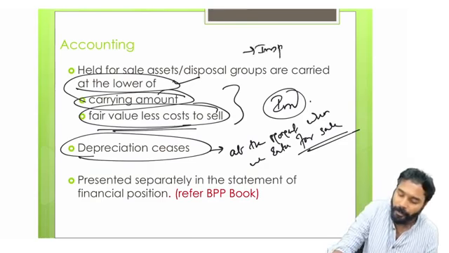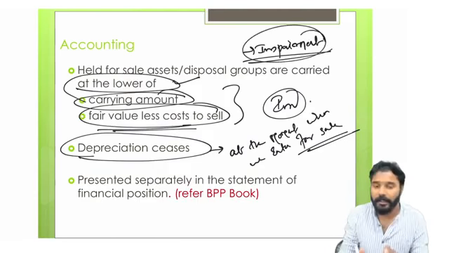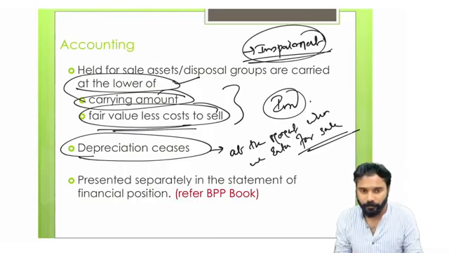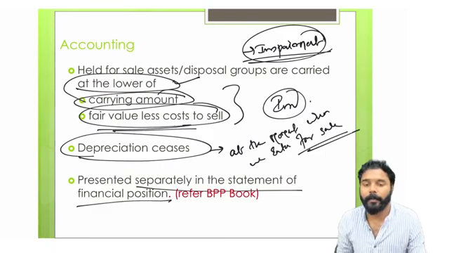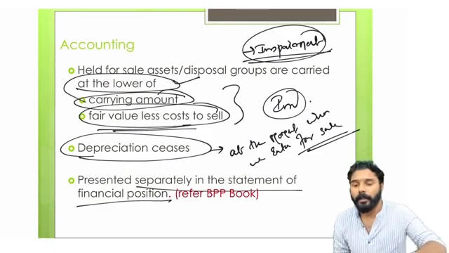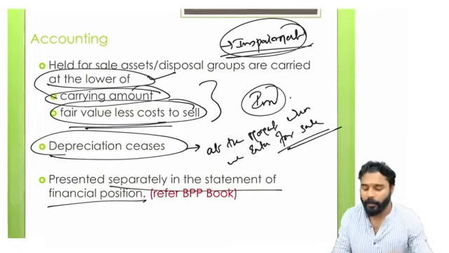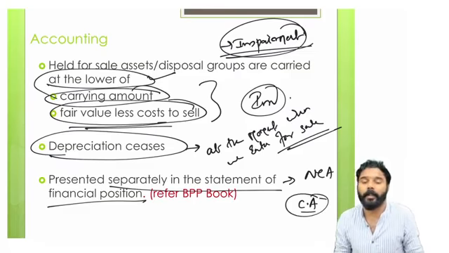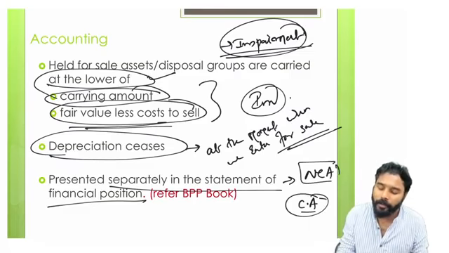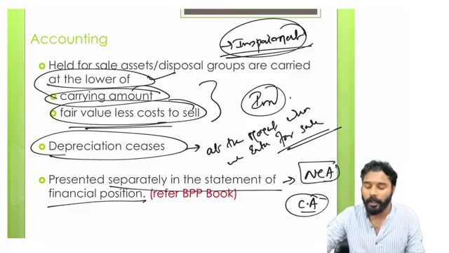So please note that even though it is held for sale, we'll still check for impairment, and it will be presented separately in the SOFP. Instead of accounting it as a non-current asset, it will be accounted as a current asset, because it is going to be realized within 12 months, right?